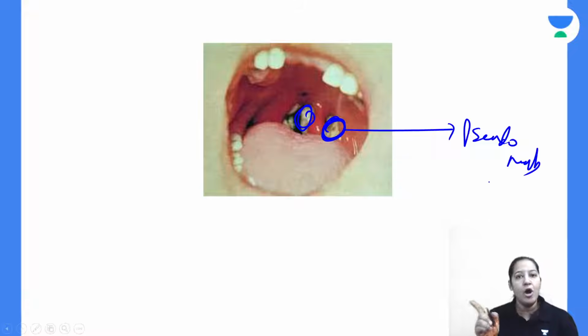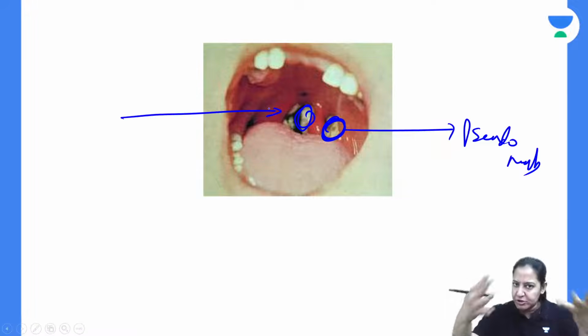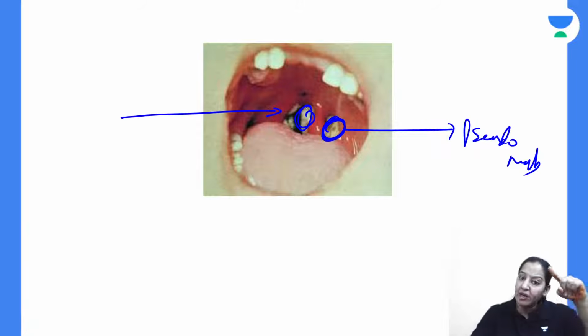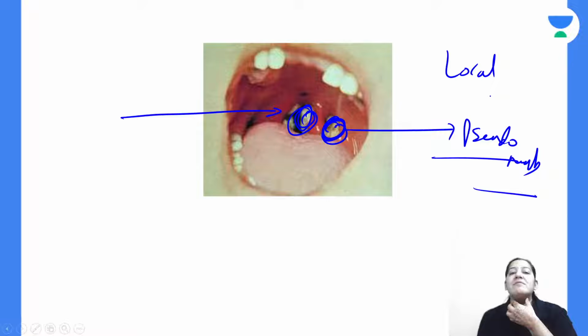Till now, bacteria or toxin do not enter the blood. So bacteria go inside the tonsil, they multiply, they produce toxin. Bacteria and toxin together cause the necrosis and produce a pseudomembrane. This is the local effect. The patient has severe throat pain. Severe throat pain is a local effect.